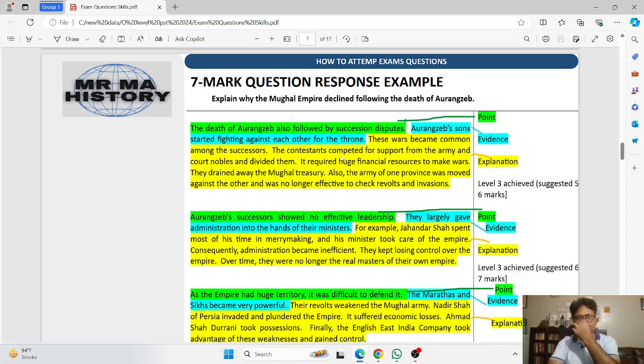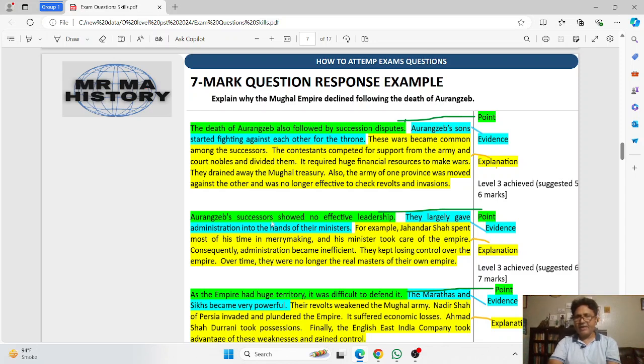Similarly, this means that you have given one reason with explanation, so you are eligible for marks between 5 and 6. This is one explanation. The second explanation, as you can see, shows the second reason: Aurangzeb's successors showed no effective leadership. This means that lack of leadership also led to the decline of the empire. And here is the evidence.